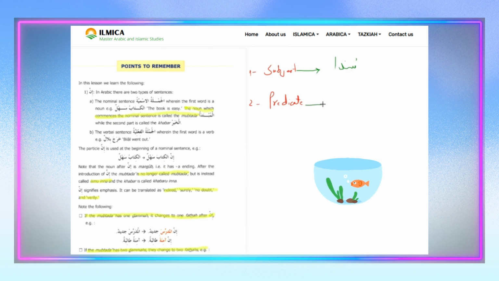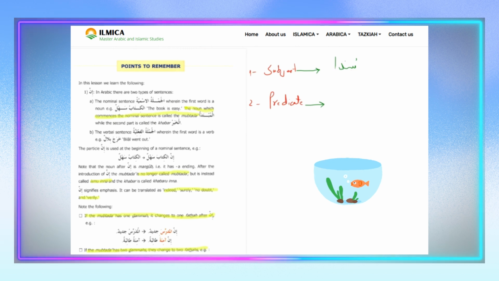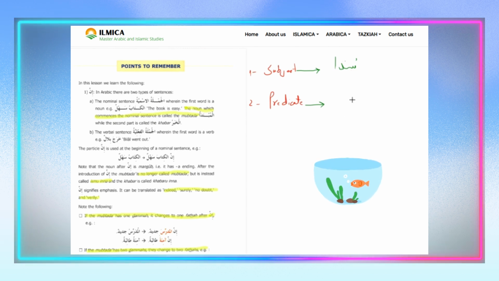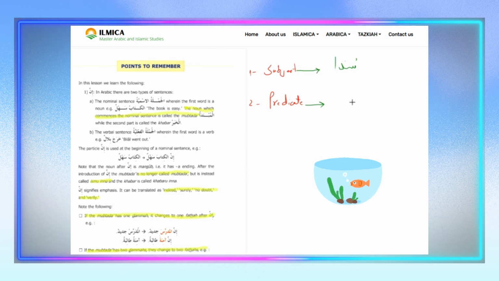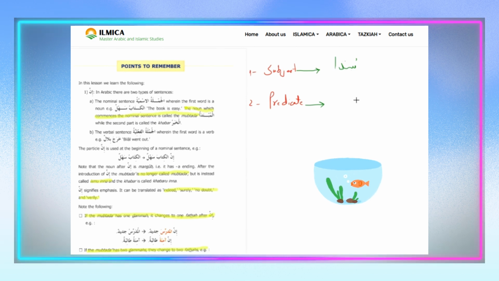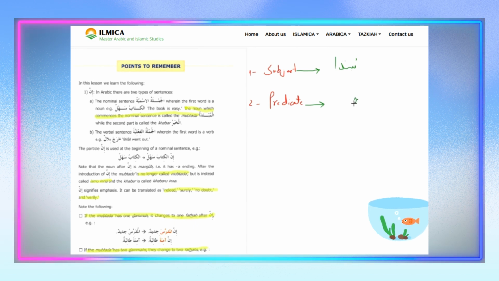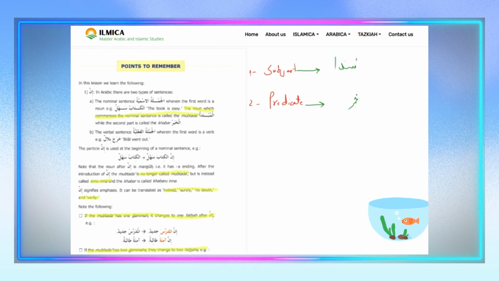And what is the other component? Predicate. We call predicate what? It is the easier one.